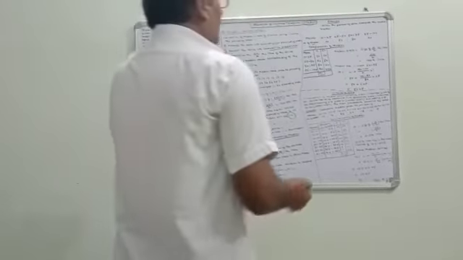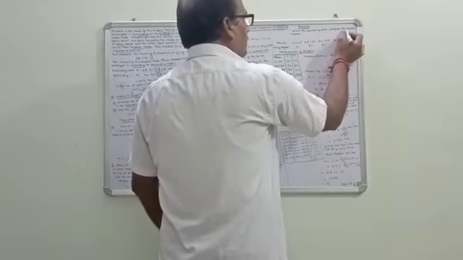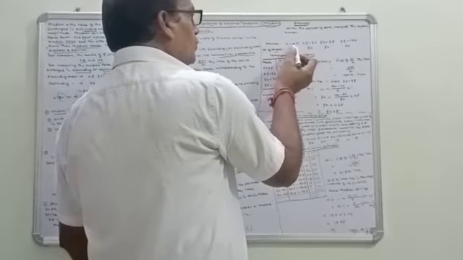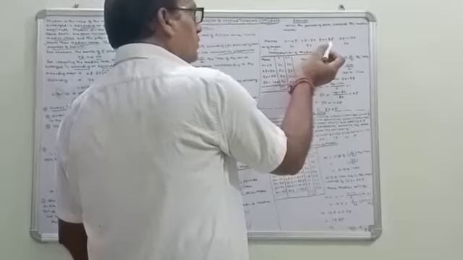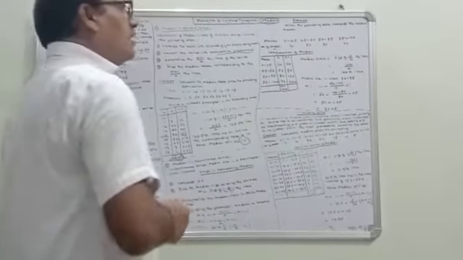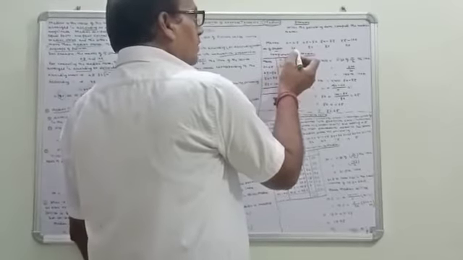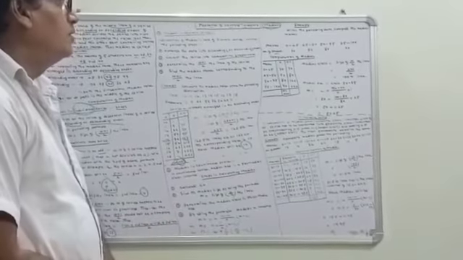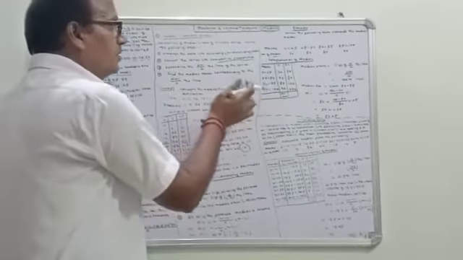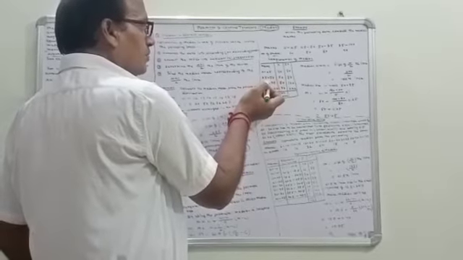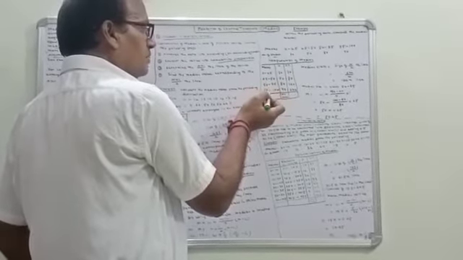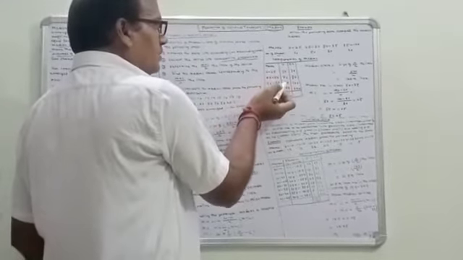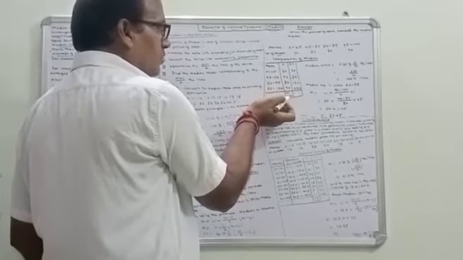Now take for example, given the following data, compute the median marks. Class interval of marks: 0 to 25, 25 to 50, 50 to 75, 75 to 100. And number of students: 30, 50, 80, 40. Now computation of median, put the data in a tabular form like this. Marks here 0 to 25, 25 to 50, 50 to 75, 75 to 100, and given frequency here is 30, 50, 80, 40. Add them to get n equal to 200.